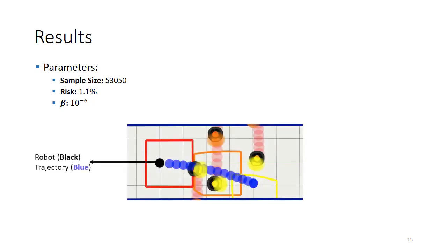Now in the next videos, we will see the robot visualized in black and its trajectory that we optimize shown in blue. Now from the top and the bottom of the video, we'll see pedestrians crossing the road, and their predictions are visualized with this pink color.